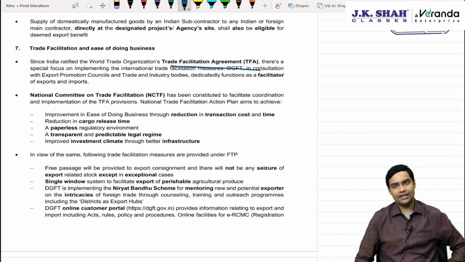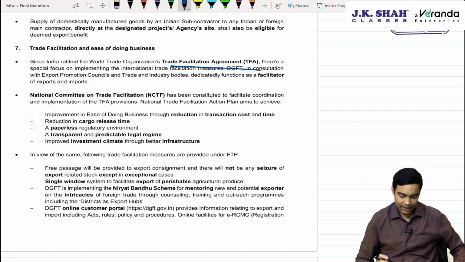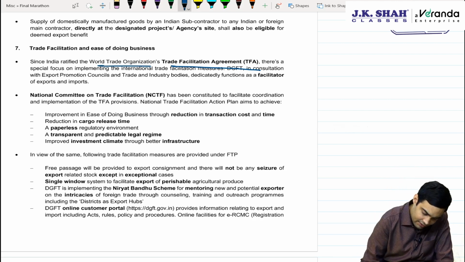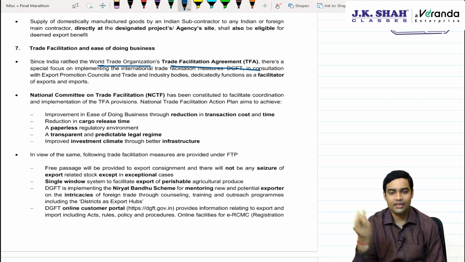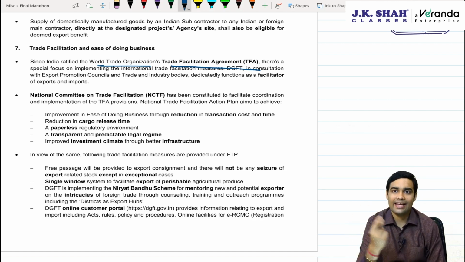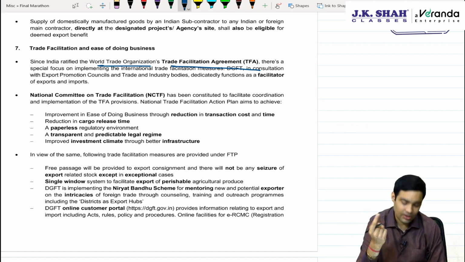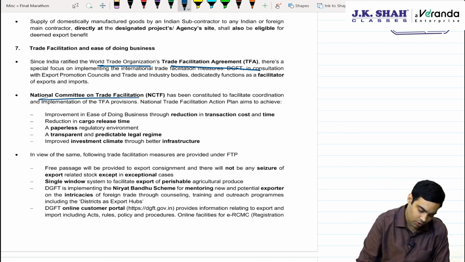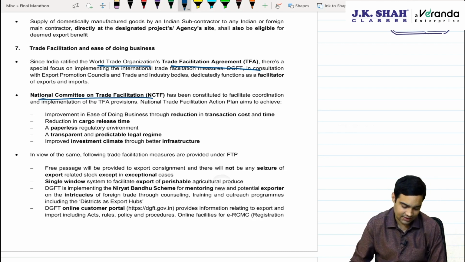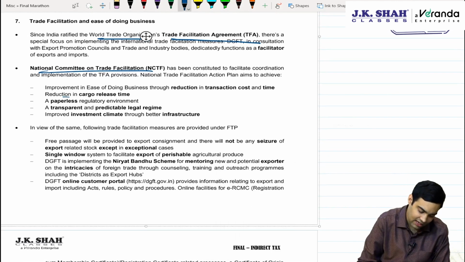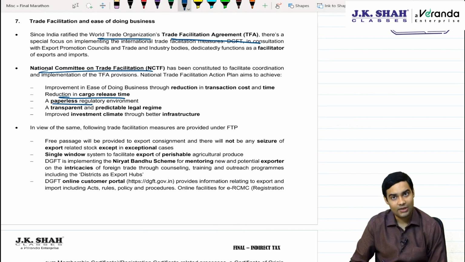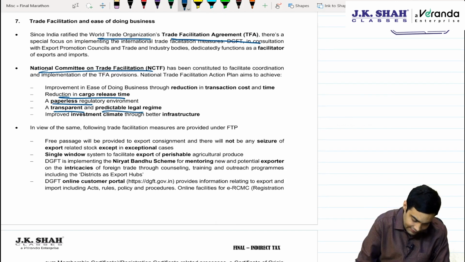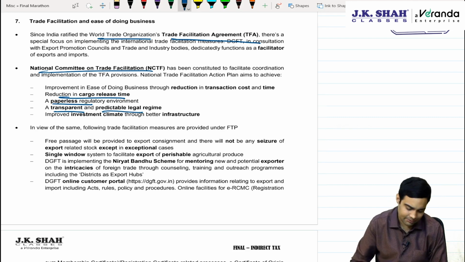The trade facilitation agreement has been entered into by the Government of India, and as India has ratified it, India is also obligated to make trade quick and fast in India, for any import export transaction. So they have formed a national committee for trade facilitation, which helps in reducing the cargo time, releasing it quickly, getting a paperless environment, a transparent and predictable legal regime, and improving the investment climate.